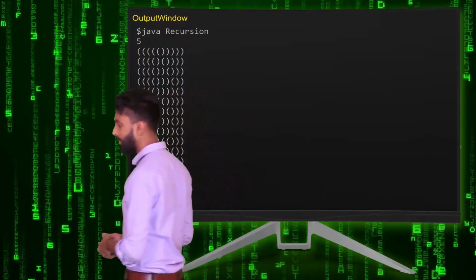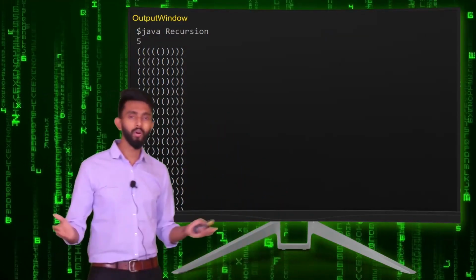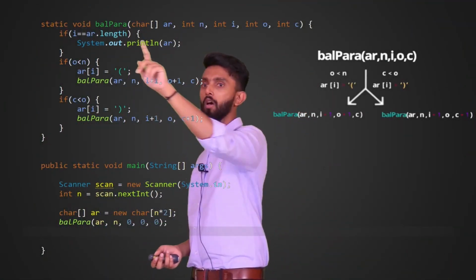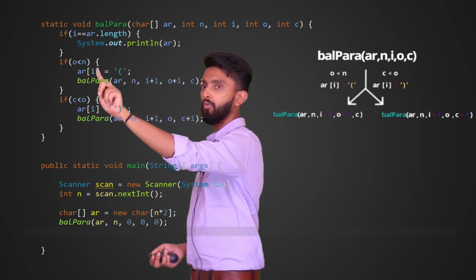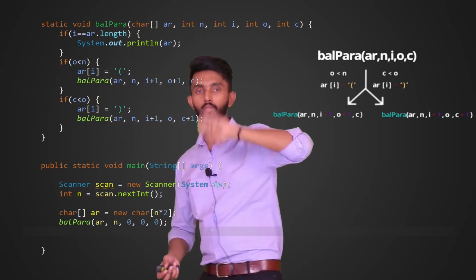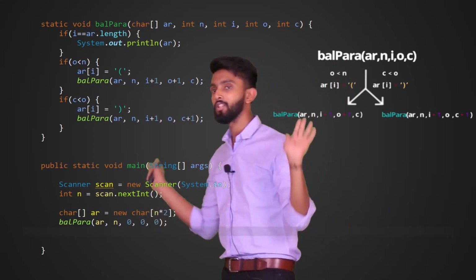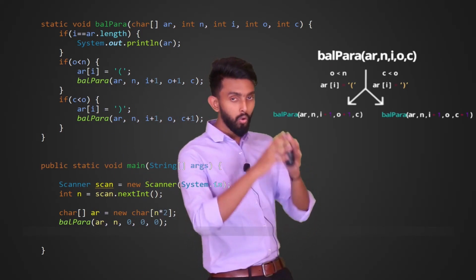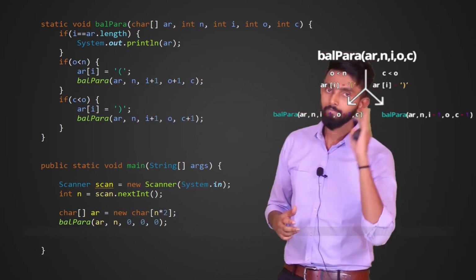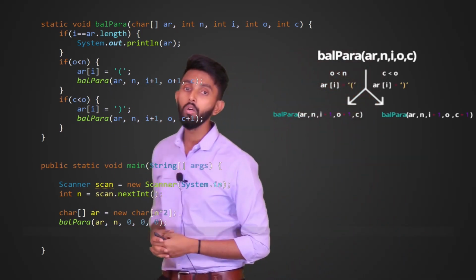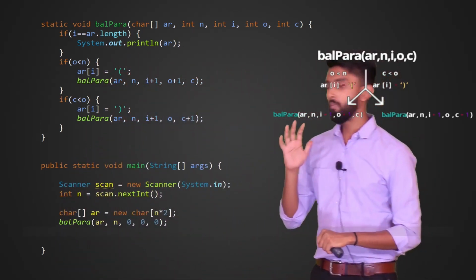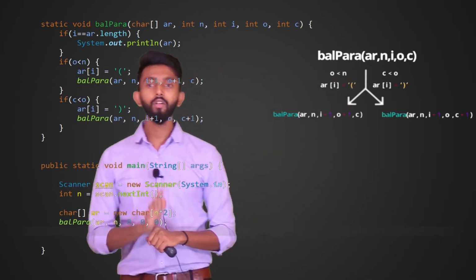But for the programmer, the solution is how many lines of code? Let me just take you back to the program. For the programmer, writing recursion is so easy, after all, for such a nice problem. 1, 2, 3, 4, 5, 6, 7 lines of code, done. Now, in an interview, if you can write this code and you can trace and explain it, you will be at a different level altogether. Okay? Alright guys. So, I hope till this point of time, whatever I spoke is crystal clear to you.